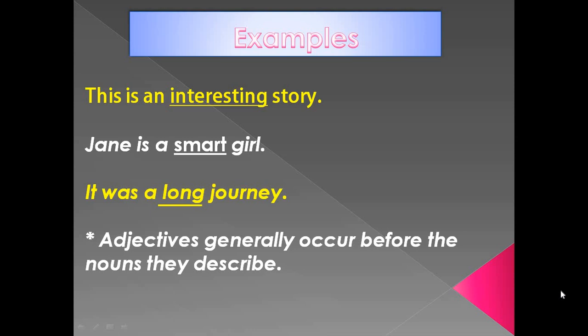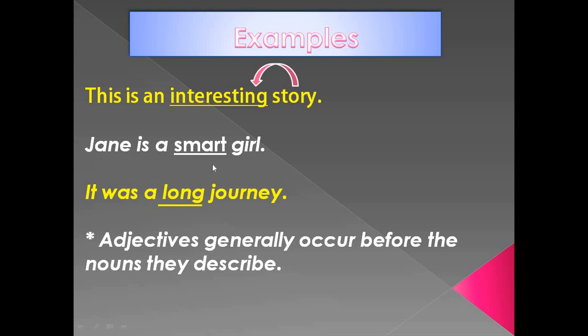This is an interesting story. Jane is a smart girl. It was a long journey. There is a note given below. Adjectives generally occur before the nouns they describe. So in the first example, which is the noun? Yes, story. So the adjectives come before the noun. That is interesting. How was the story? Interesting story.